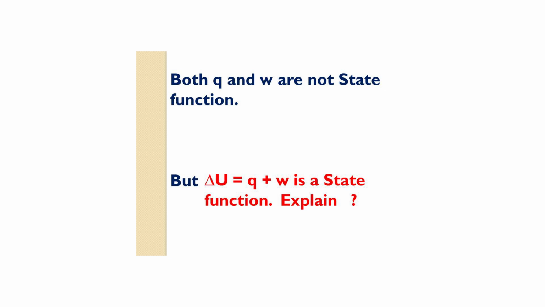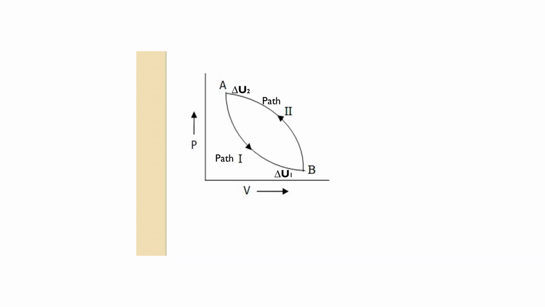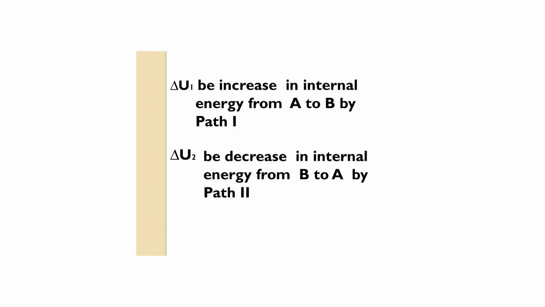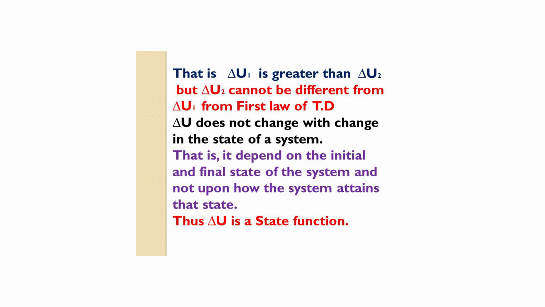Can you explain? See the slide. Let delta U1 be the increase in internal energy from A to B by path 1, and let delta U2 be a decrease in internal energy by path 2 from B to A, that is, delta U1 is greater than delta U2.